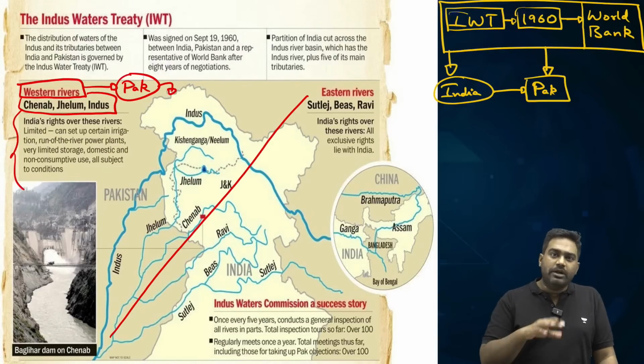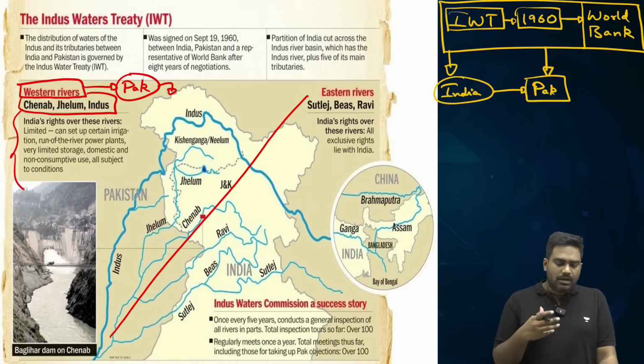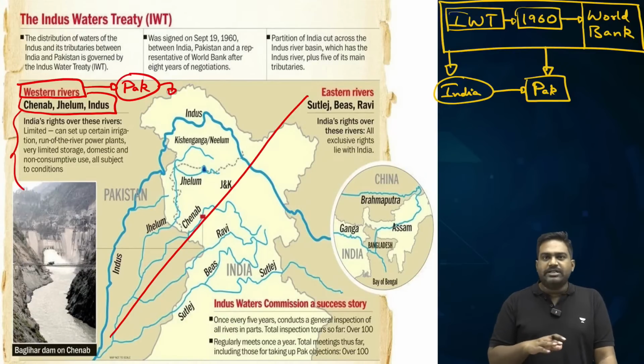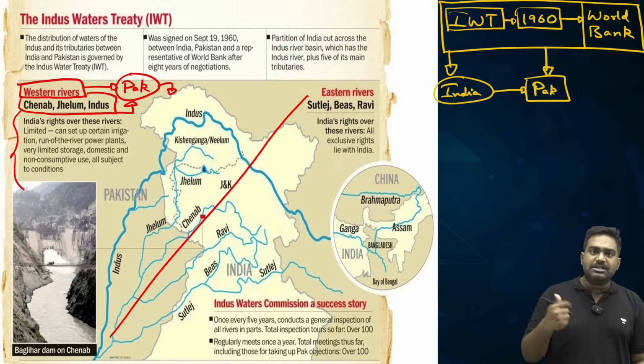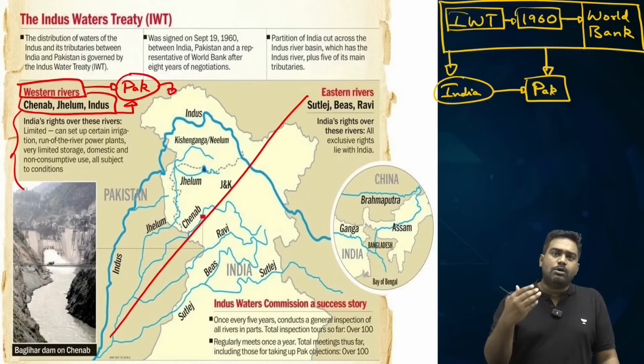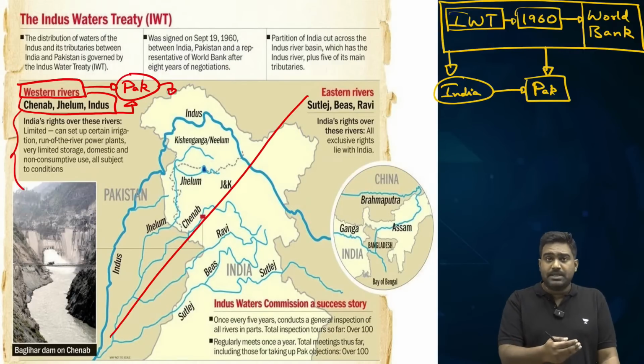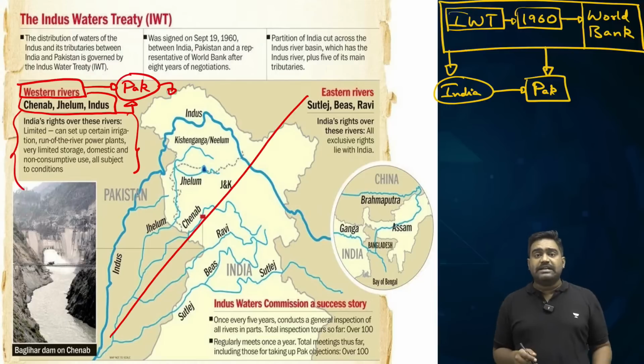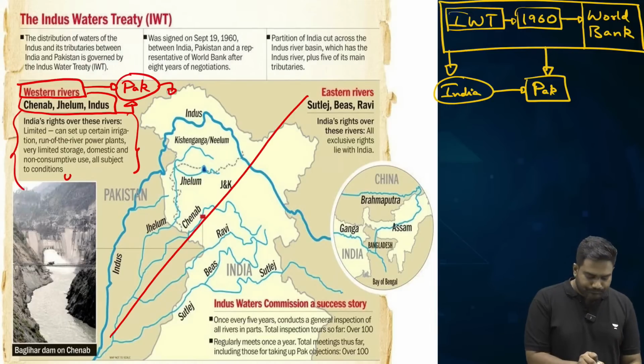See, you need not go into the technical details. You need not memorize the exact volume of water, the cusecs. That scientific data is not necessary. You just have to understand the broad allocation of waters, how it has been divided between India and Pakistan. These western rivers, Indus, Jhelum and Chenab, have been broadly allocated to Pakistan. Pakistan has greater control over them, meaning India's usage rights on the western rivers are largely restricted.